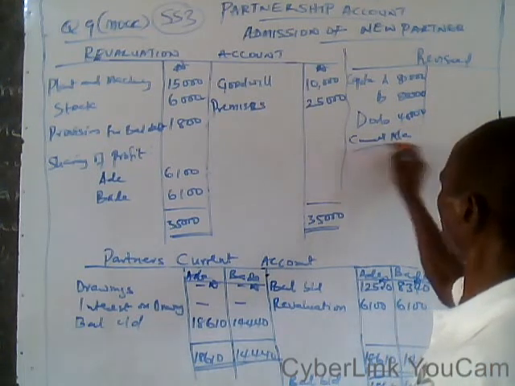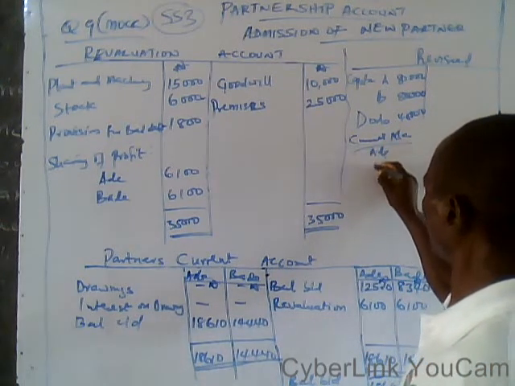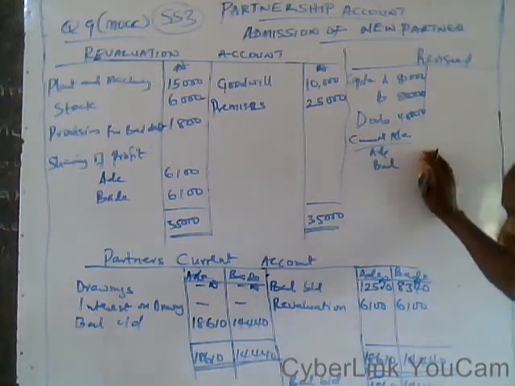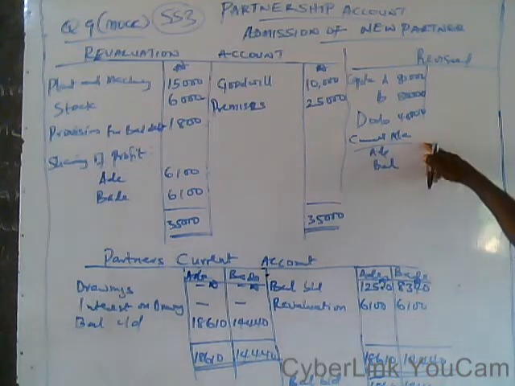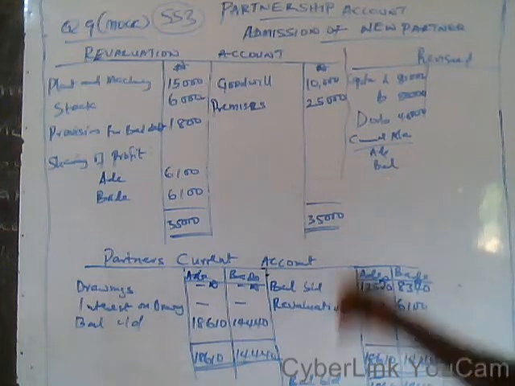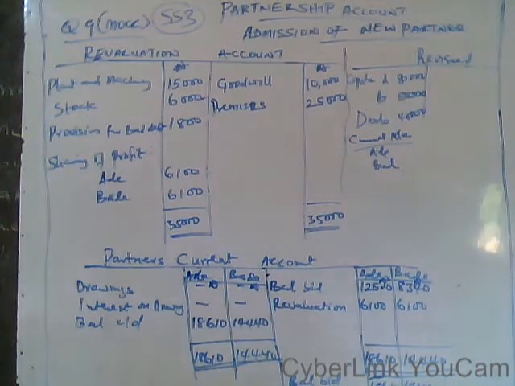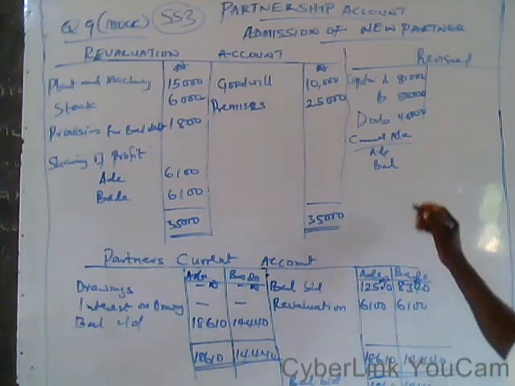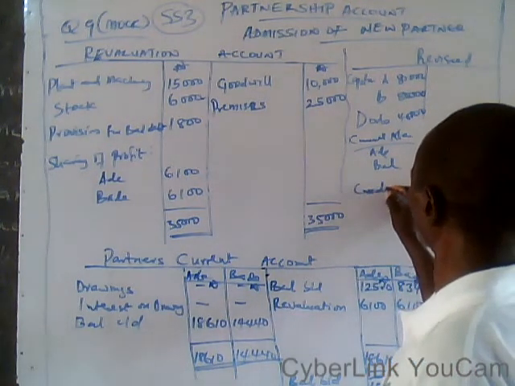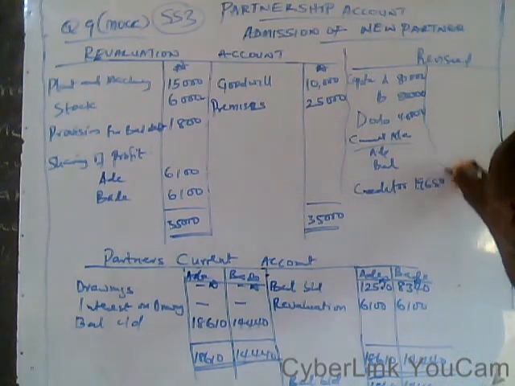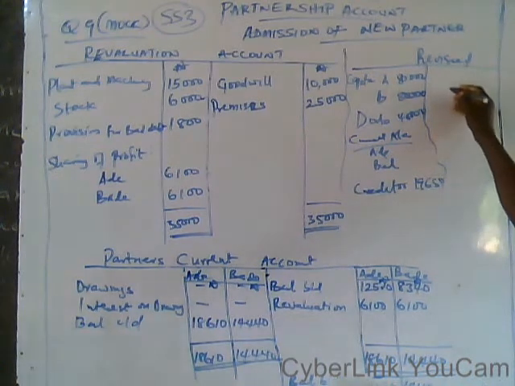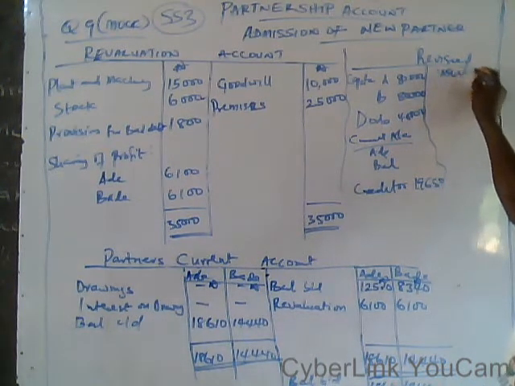Here you have Ade and you have Bade. What's the figure? The figure here, your balance brought down, should be transferred to this side, followed by creditors. And we have a creditors' figure. Check the whole balance sheet given to you. You have creditors 19,650, and you have creditors 19,650.